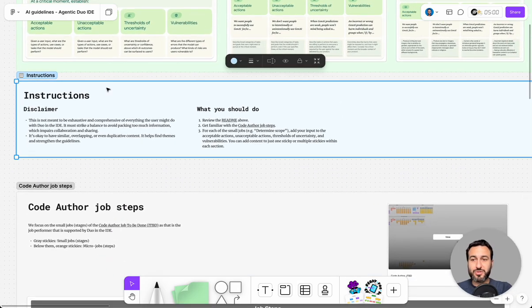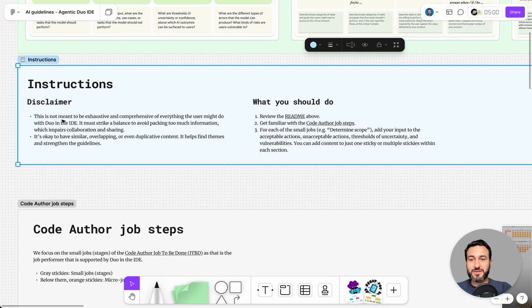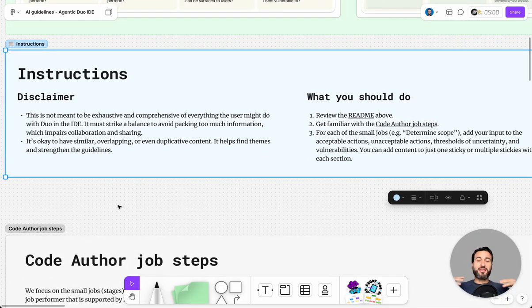Below, in this blue section, we have the instructions, which have an important disclaimer, which is basically saying that we don't want this exercise to be overly exhaustive and comprehensive and capture everything that we need. The primary goal is to capture the most important, common themes that allow us to understand what these capabilities should and should not do, how to deal with uncertainties, and what the vulnerabilities are, so that the team and all stakeholders can be aware and aligned on the purpose and what the features do.